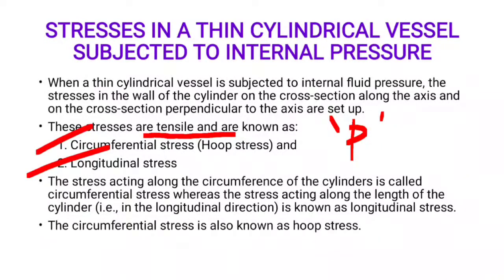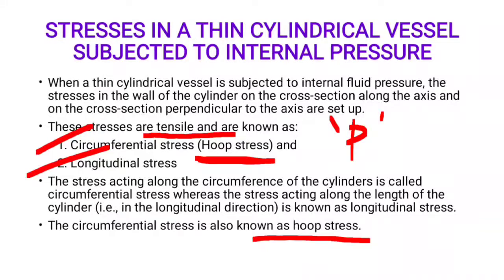Circumferential stress is also called hoop stress. What is the definition of hoop stress and longitudinal stress? The stress acting along the circumference of the cylinder is called circumferential stress, whereas the stress acting along the length of the cylinder in the longitudinal direction is known as longitudinal stress. The circumferential stress is also called hoop stress.